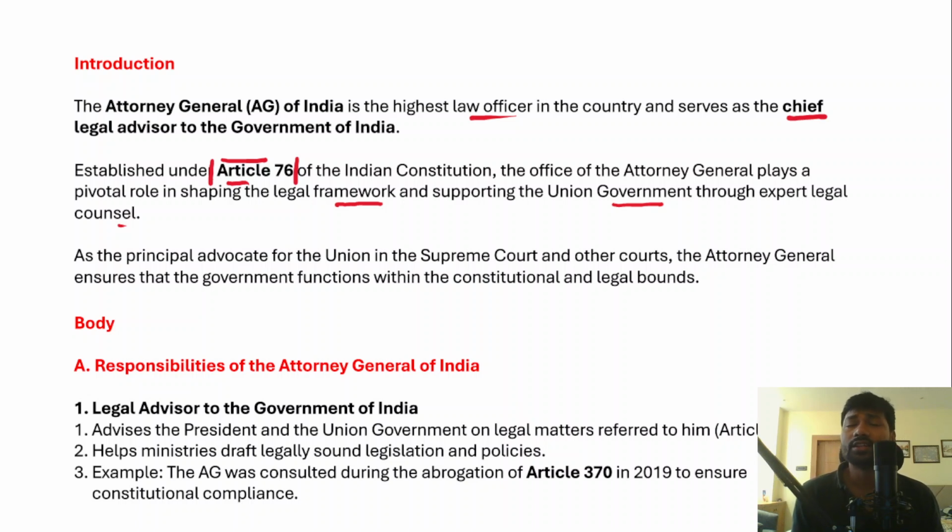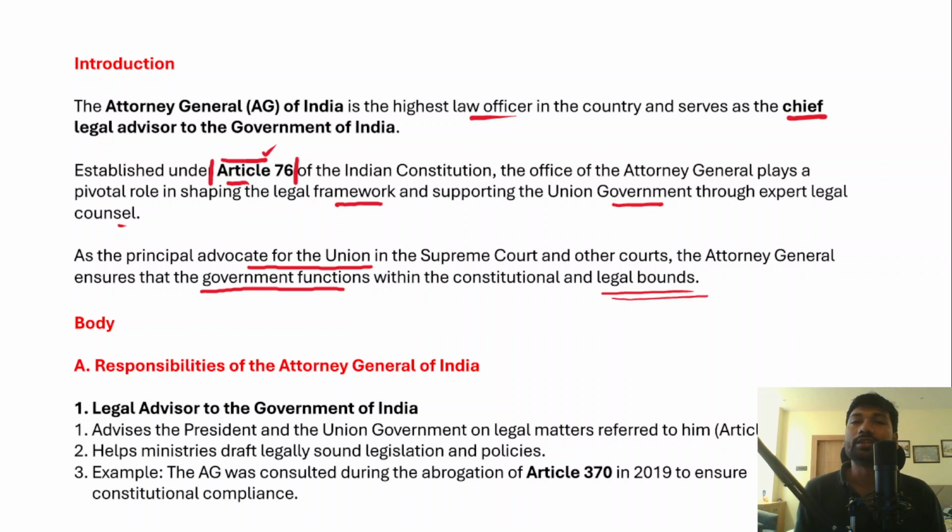And in fact, the office of the Attorney General of India, as provided by the Indian Constitution under Article 76, he is also the principal advocate for the Union in the Supreme Court and various other courts across the country. And in fact, the Attorney General also ensures that the government functions within the constitutional and legal bounds as well.